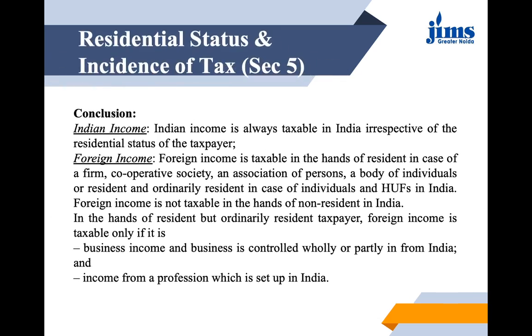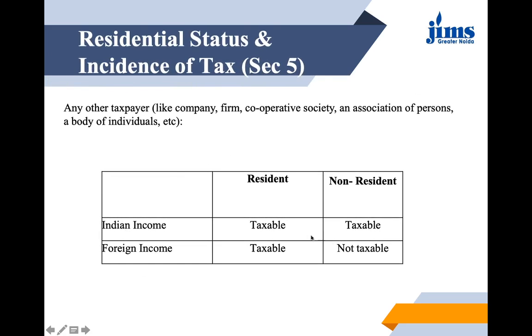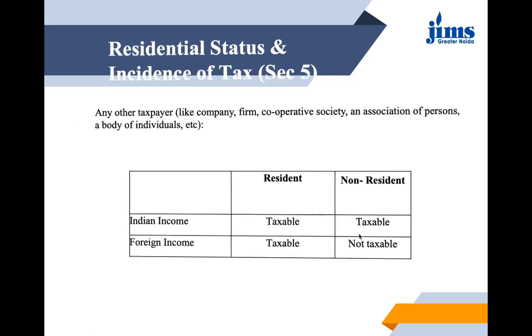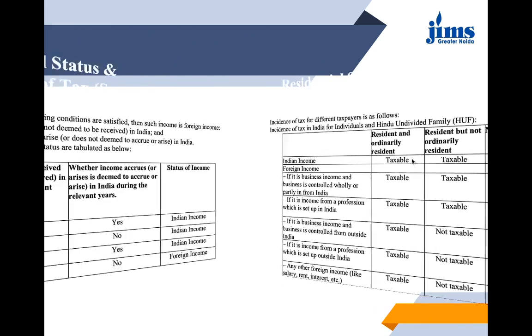Now, at this point, let us see what we have learned from all the previous slides. See the case of Indian income. Indian income is always taxable in India, irrespective of the residential status of the taxpayer. Have a look. If it is an Indian income, it is taxable for both the categories, and for all the three categories of HUFs and individuals.